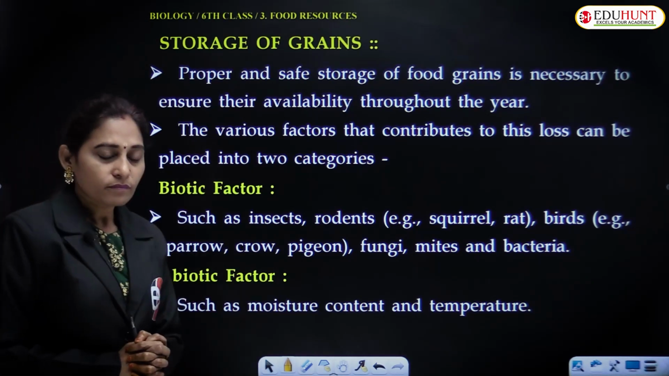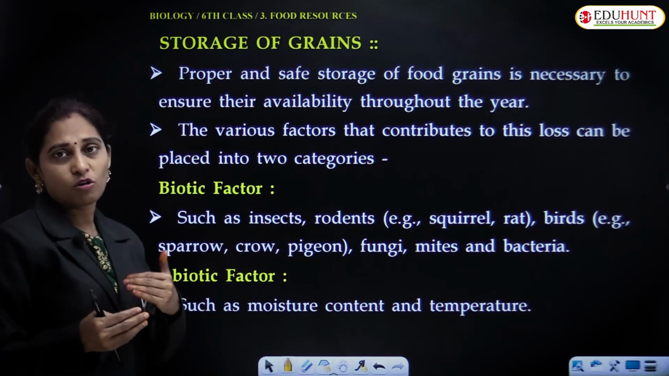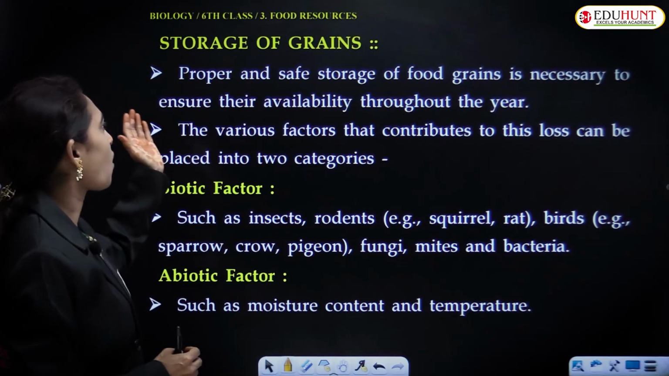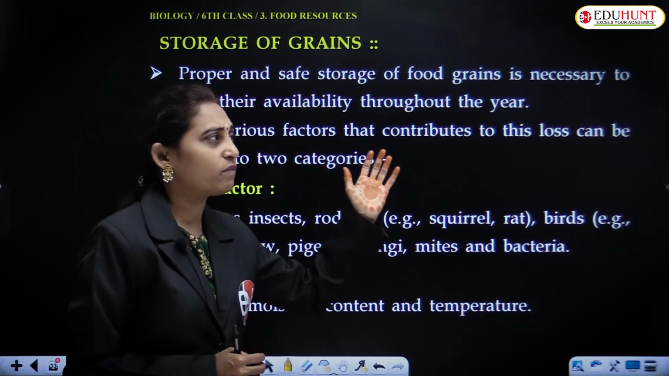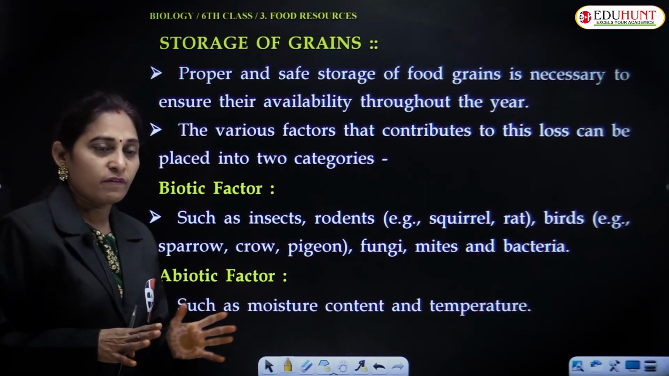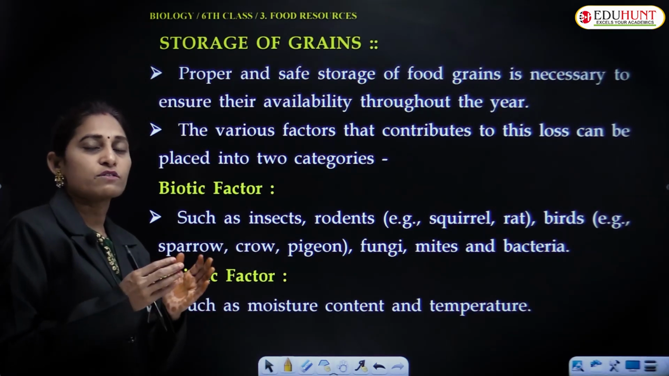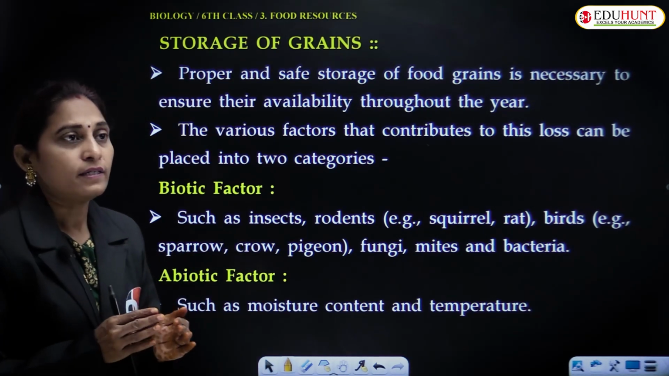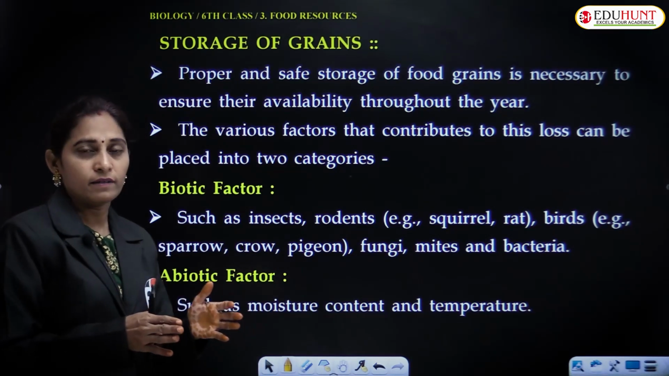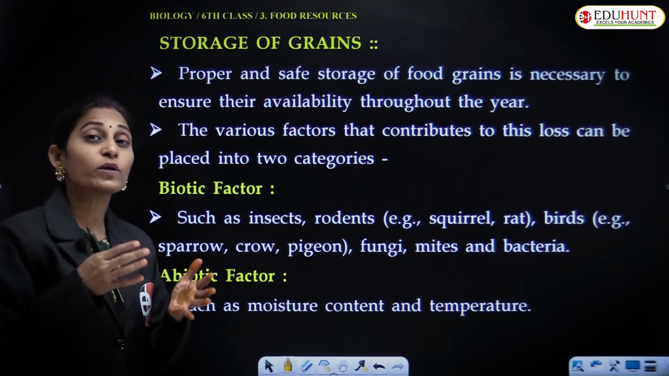And then we should not only protect the crop while it is growing, after harvest also we have to protect the produce, that is grain. How to store grains? Proper and safe storage of food is very essential, and it ensures its availability throughout the year. If the grain or the produce is not stored in a proper way, it may get infected by these pests. Not only in the field, they may get infection even after harvest, even during storage also.